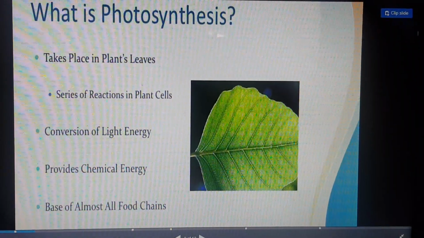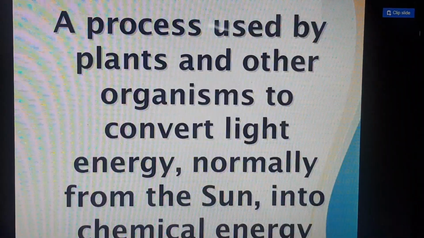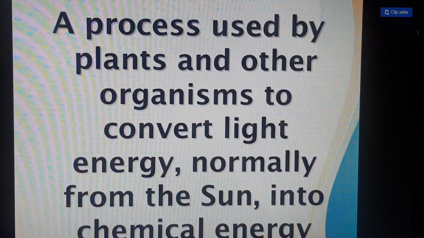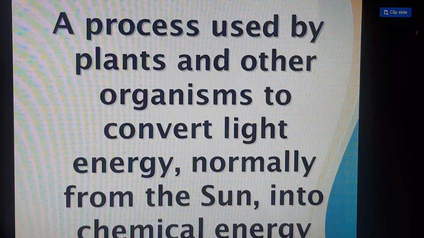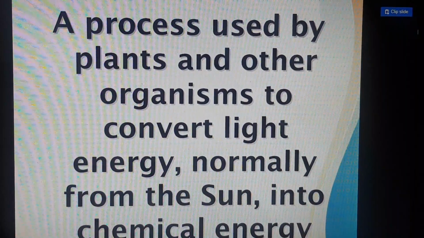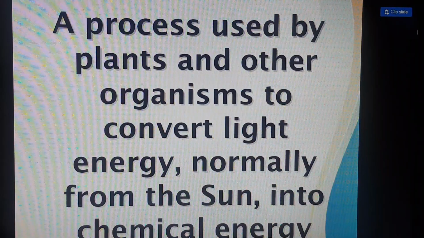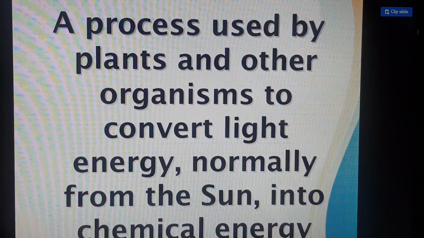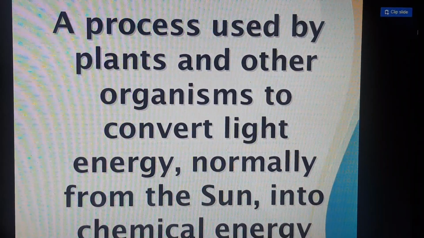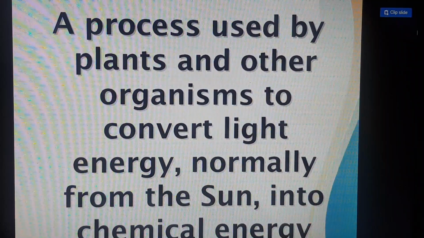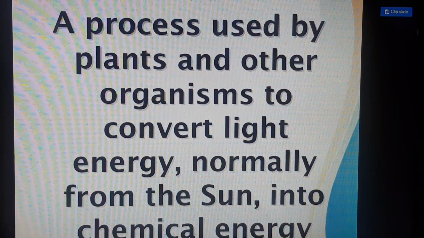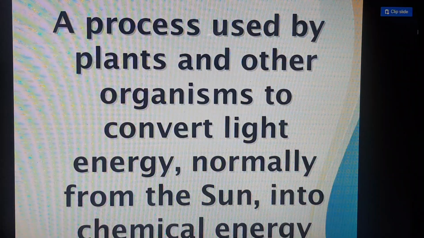of photosynthesis. So it is a process used by plants and other organisms to convert light energy, normally from the sun, into chemical energy. What does it mean to say?